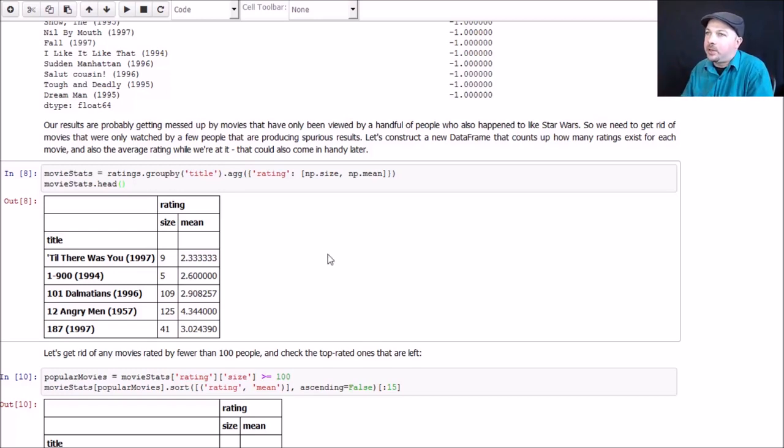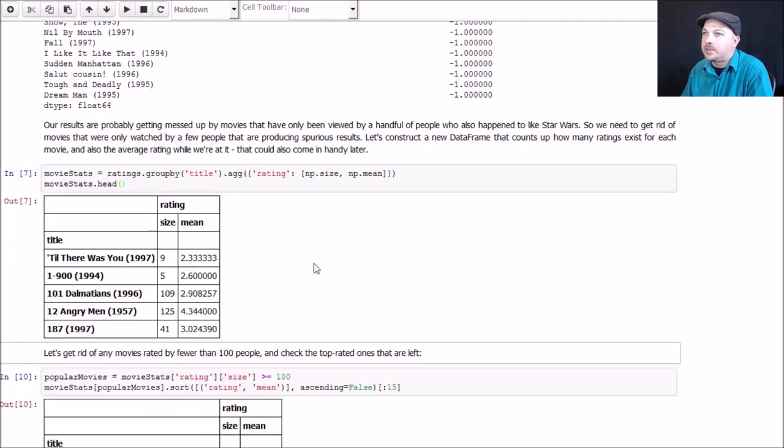To do that, we're going to take our original ratings data frame and we're going to say group by title. Again, Pandas has all sorts of magic in it, and this will basically construct a new data frame that aggregates together all of the rows for a given title into one row. And we can say that we want to aggregate specifically on the rating, and we want to show both the size, the number of ratings for each movie, and the mean average score, the mean rating for that movie. So when we do that, we end up with something like this.